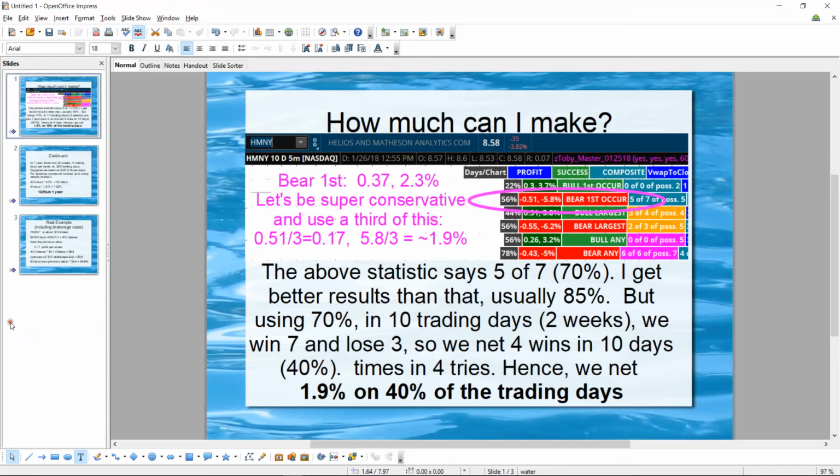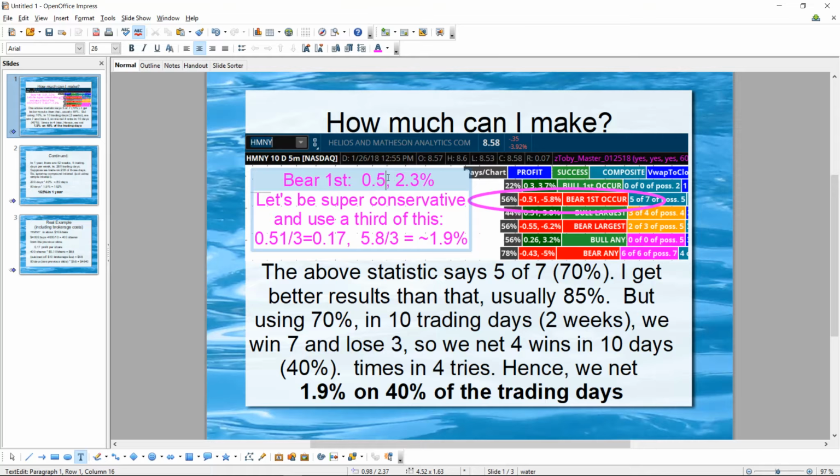Okay, so what does that mean? Let's see this answer to the question: how much can I make? And I'm using the HMNY stock. And again, I'm circling this thing here. It says the average you can make is 51 cents, which is 5.8%. But I found I probably could make a more realistic profit prediction here. It says 51 cents. I really think it's less than that. So let's be really conservative.